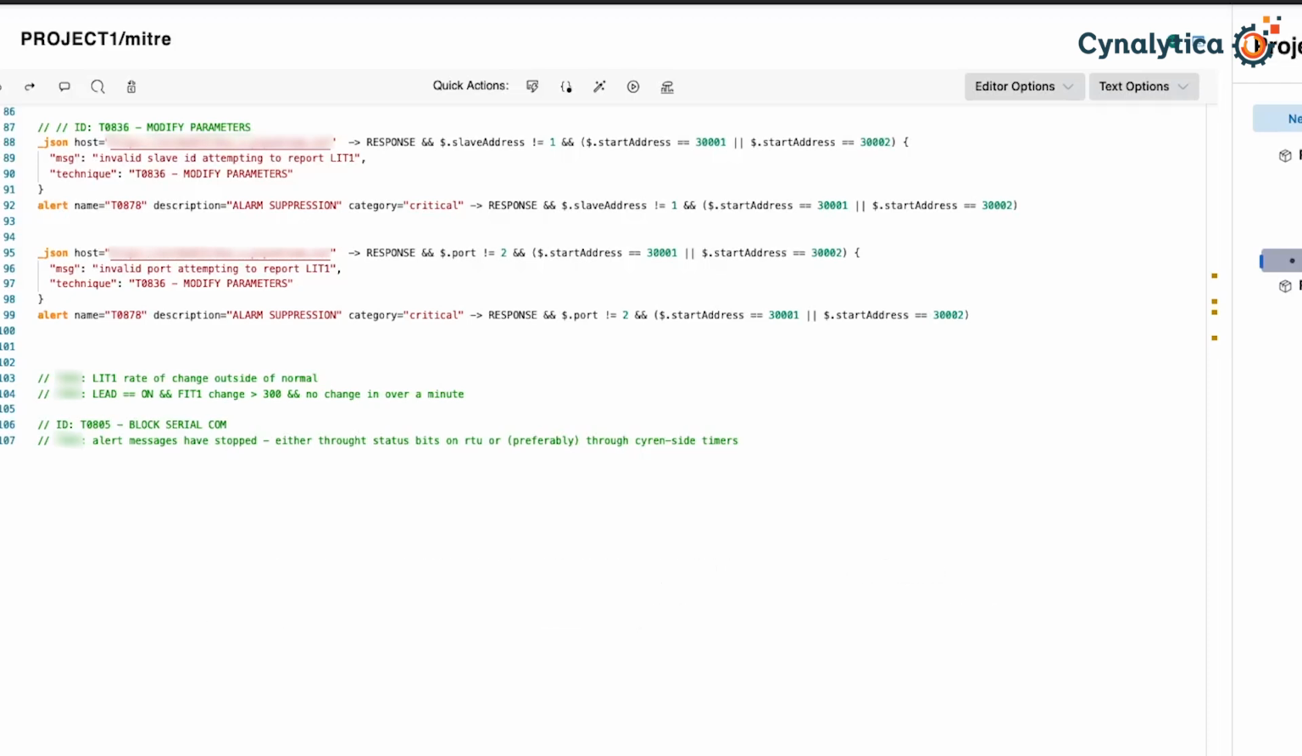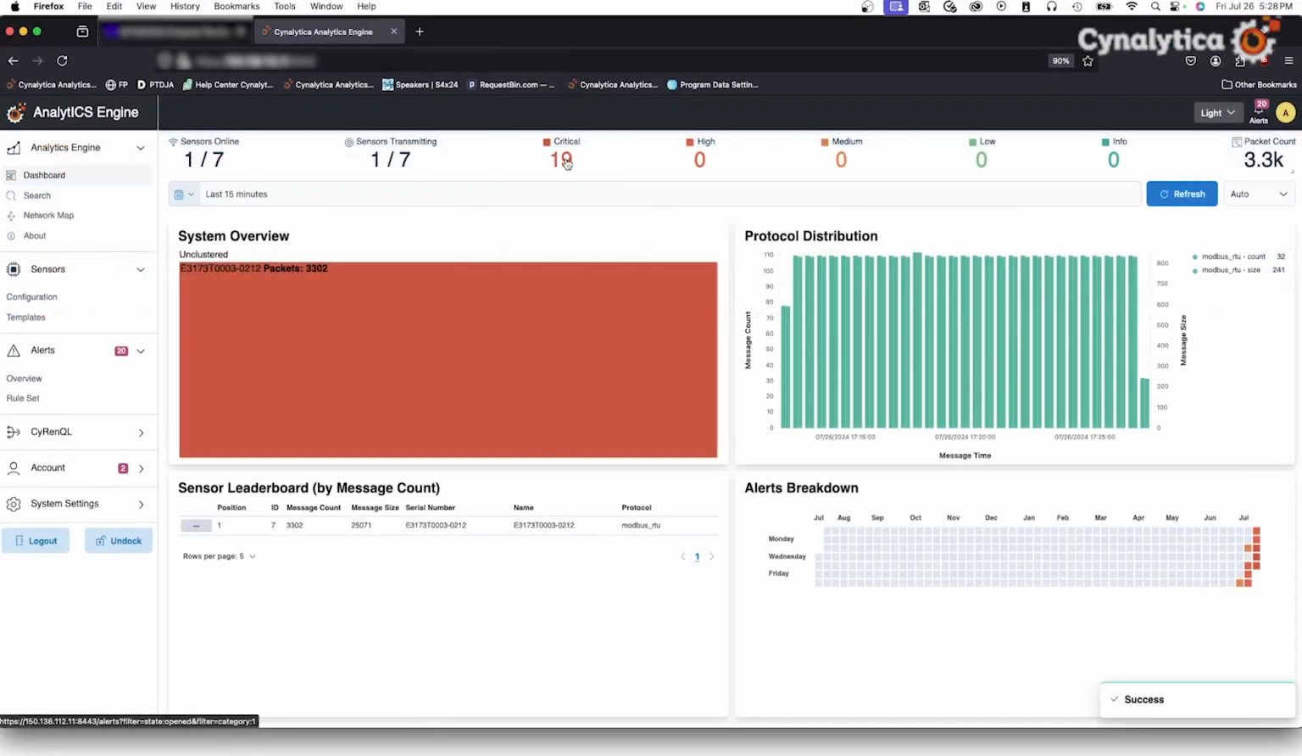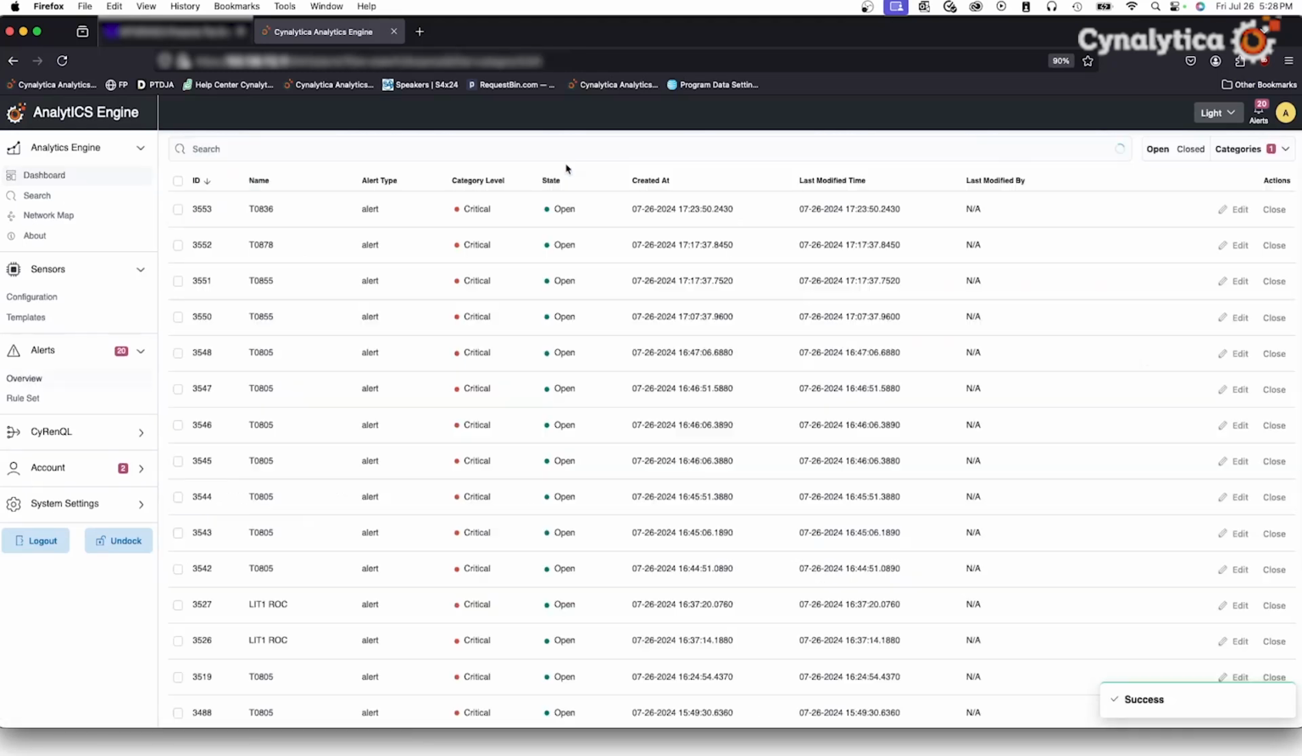Let's return back to the analytics engine's dashboard and let's evaluate some of these alerts. So at the dashboard now, we'll go ahead and click on our alert banner up here at the top. Click on the critical alerts. We'll go ahead and come down and we will find 836. And here it is right here. So we'll go over to the right and we'll click on edit.